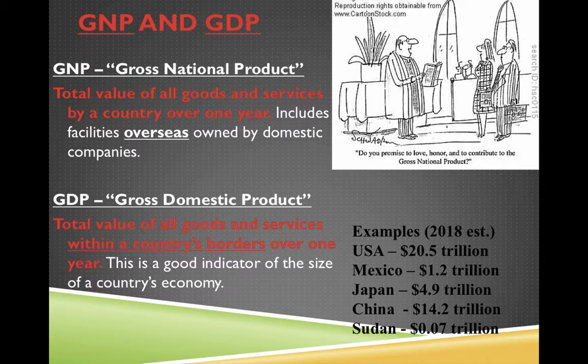GDP is the main indicator that we use to see how our country's doing overall. And so last year, our economy, our GDP, was $20.5 trillion. So that's the total value of all the goods and services we produced in the United States. That makes us the richest country, or the most powerful country on earth, economically speaking. China, I should say, was number 2 after us at 14.2 trillion.